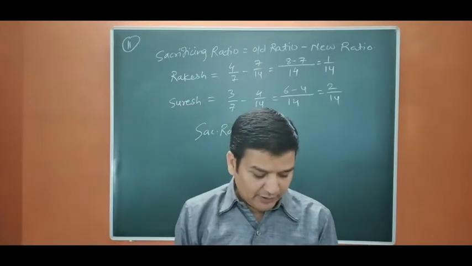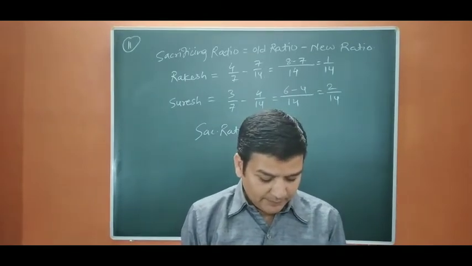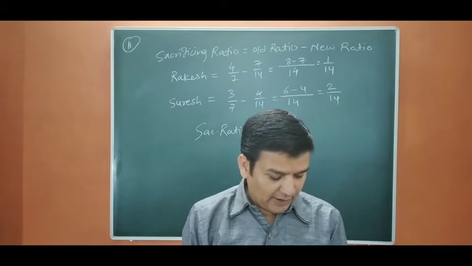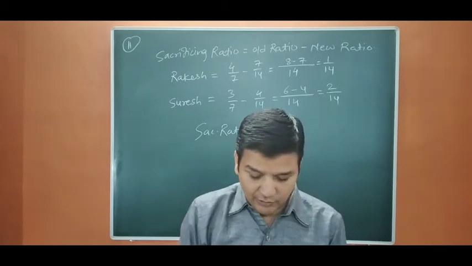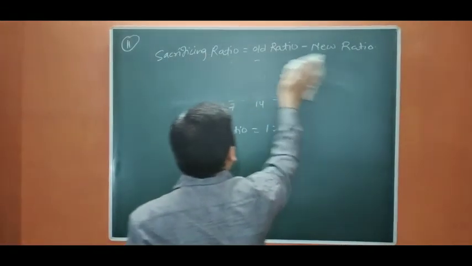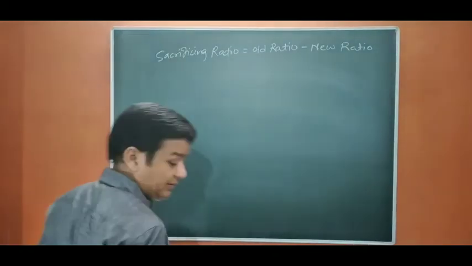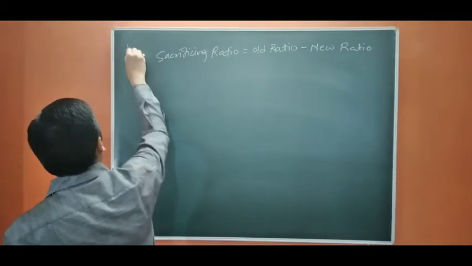Okay. Now we move to question number 12. A and B are partners sharing profits in the ratio of 3:2. C is admitted as a partner. The new profit sharing ratio among A, B and C is 4:3:2. Find out the sacrificing ratio. Let us start. I am not going to write down the formula again. Just let us start. 12.